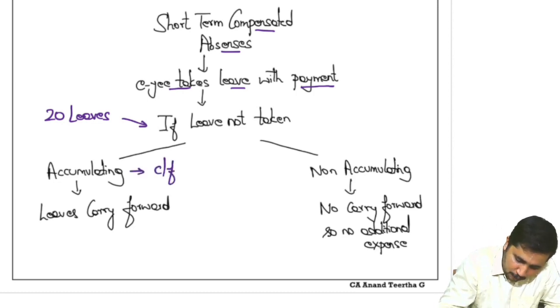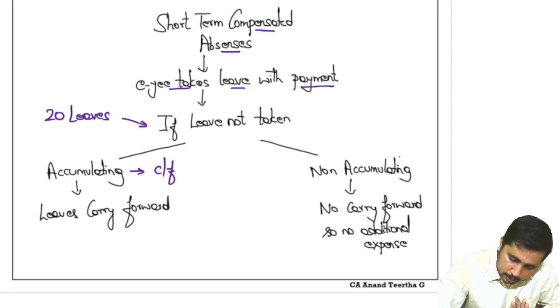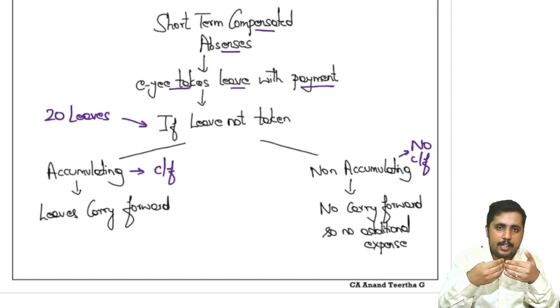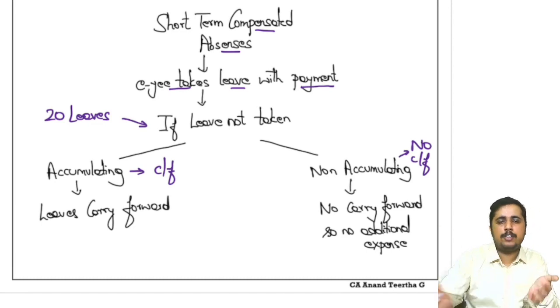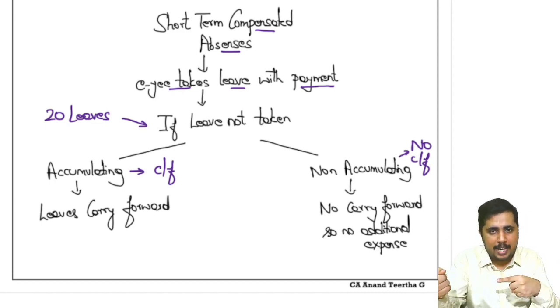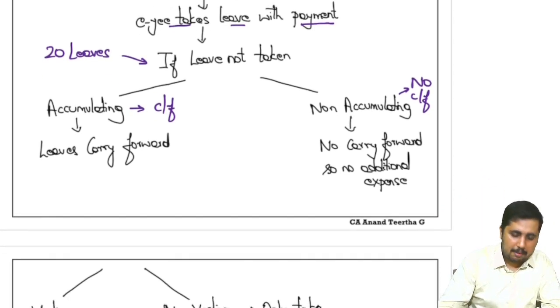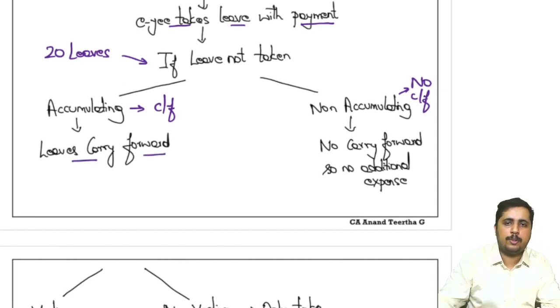We call that carry forward mechanism as accumulating compensated absences. I am not allowed to carry forward non-accumulating compensated absences. Let's start with the first, but that's how it will work. So 20 days, if it is accumulating compensated absences, what happens? You don't take a leave in this year, that will get carried forward to next year. However, if you take a leave now, but it is not allowed to be carried forward, then it will be non-accumulating. Now, accumulating, what is the meaning then? Leaves are allowed to be carried forward. You are allowed to take it over to the next year.